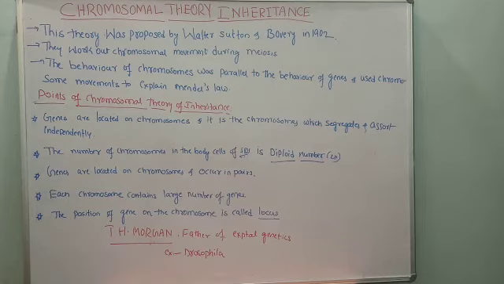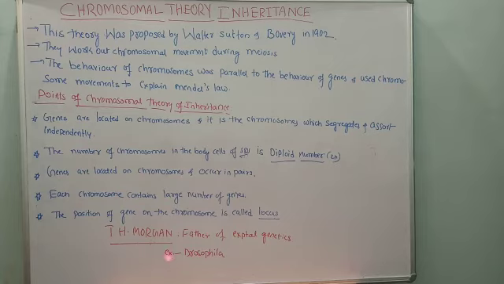Next, in the forthcoming video, we are going to talk about one more scientist, T.H. Morgan, who is regarded as the father of experimental genetics. Why is he regarded as the father of experimental genetics?